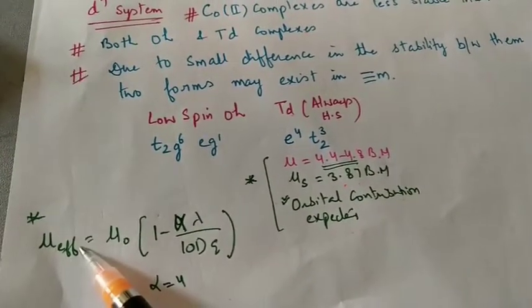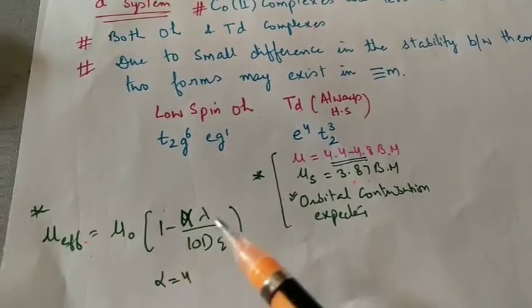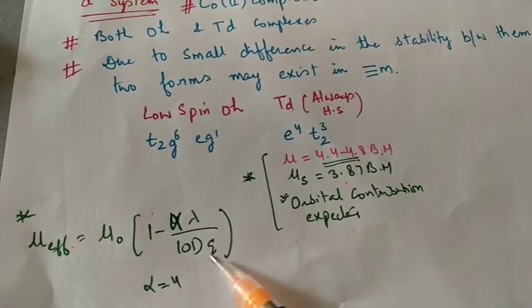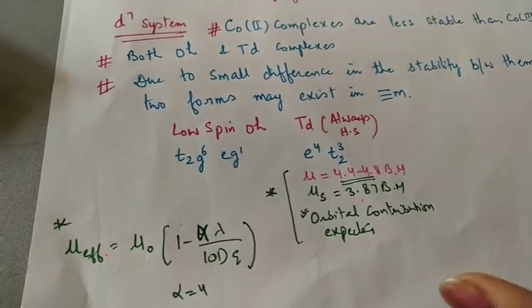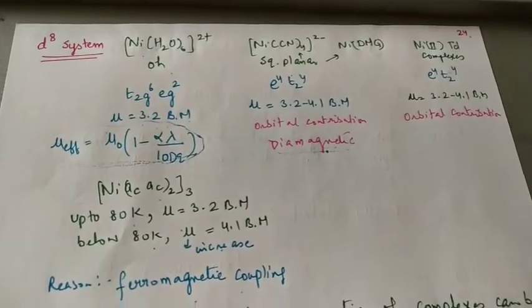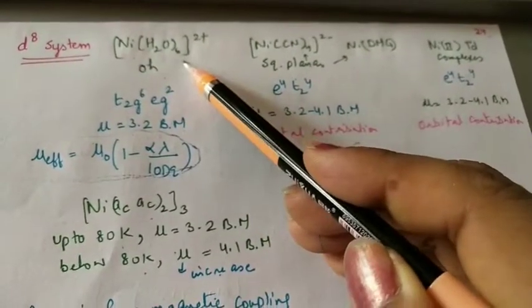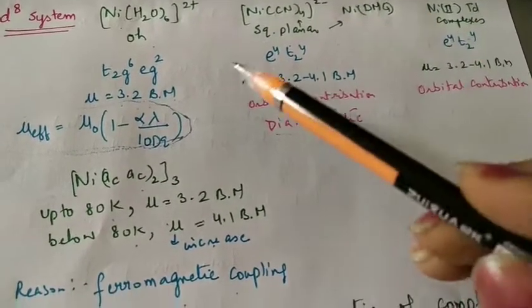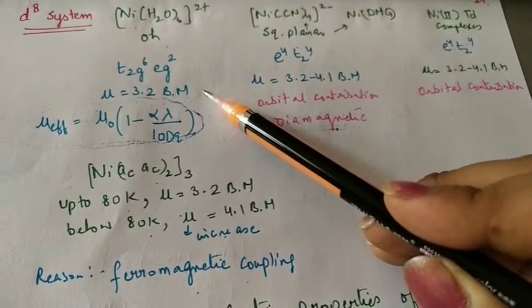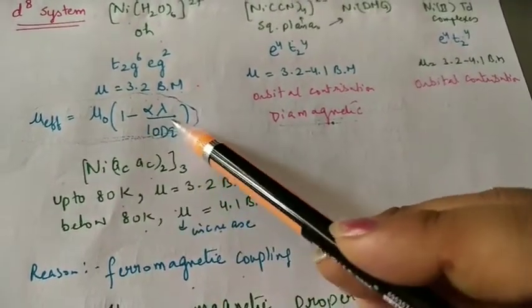In this case, the magnetic moment is calculated using the formula mu effective equals mu naught times (1 minus alpha lambda upon 10 Dq), because there is some mixing of the states. So we use this formula for finding the magnetic moment. Lastly, we will discuss the D8 system. In D8 system, we have nickel octahedral complexes, square planar complexes and tetrahedral complexes. For the octahedral complexes, same as we have done in the D7 system, we use the same formula.